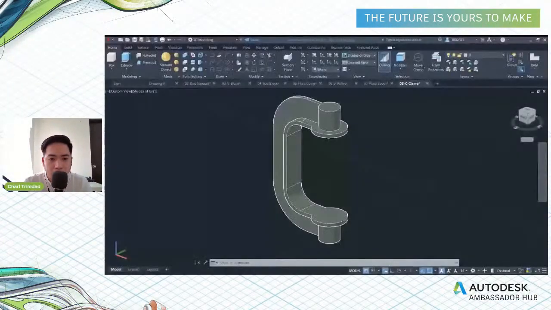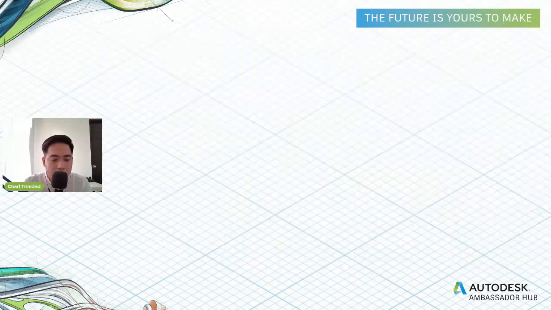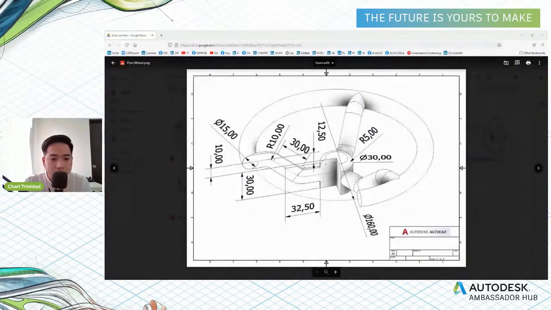Okay guys, so this is the final model. For our next challenge, we'll be doing the pipe wheel. So I think this is the last challenge.